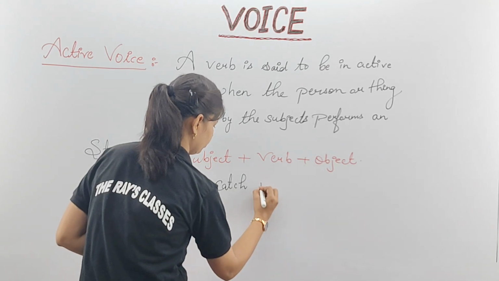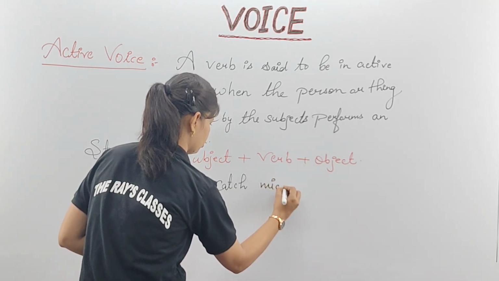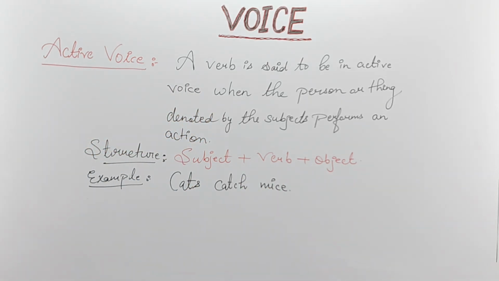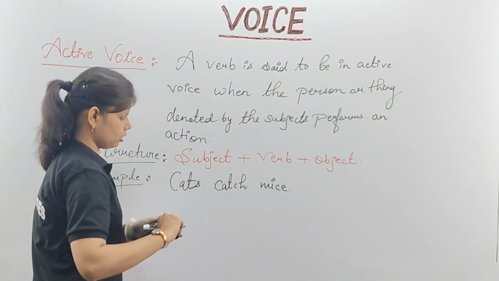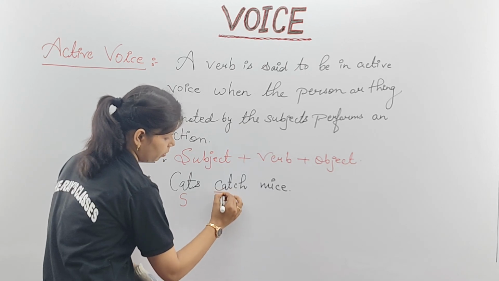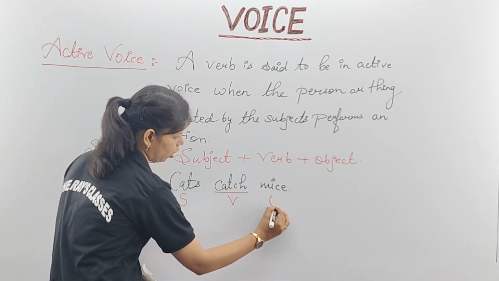Mice. Now see, cats catch mice. Understood? So here, this is your subject. I'm writing it also. This will be your verb and this will be your object.